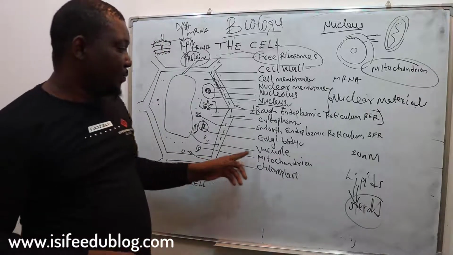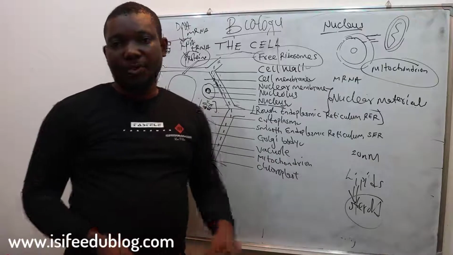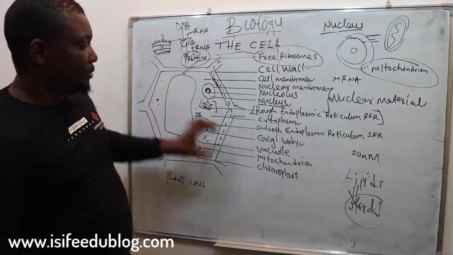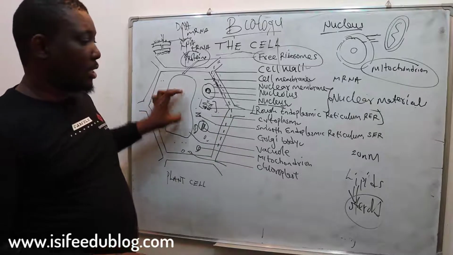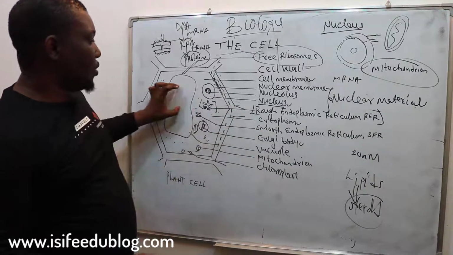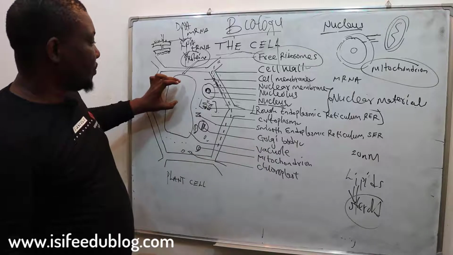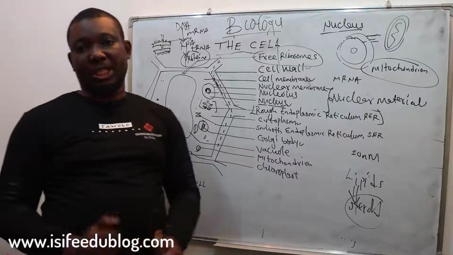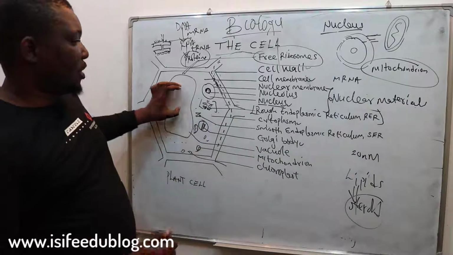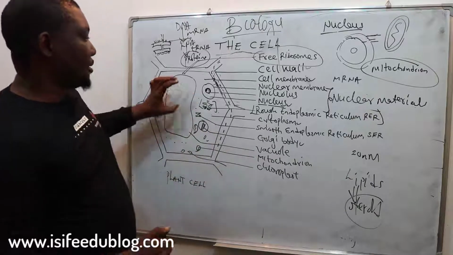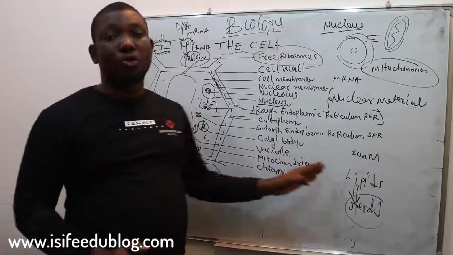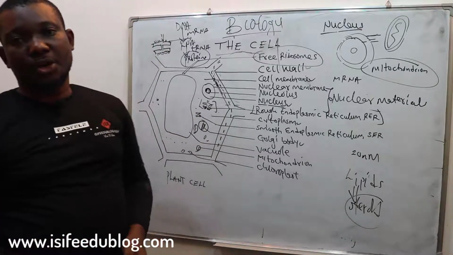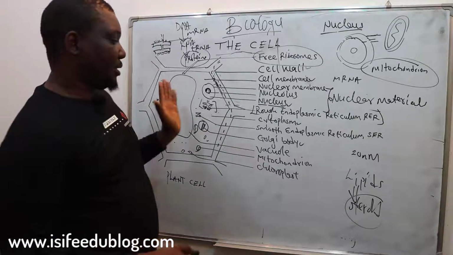And then we have a vacuole, the sap vacuole. In plants, this is where salts are stored. It is this vacuole that gives the plant its turgidity. The vacuole gives plant turgidity, and salts are stored in this vacuole. And then we have the mitochondrion, the powerhouse, the energy house of the cell.